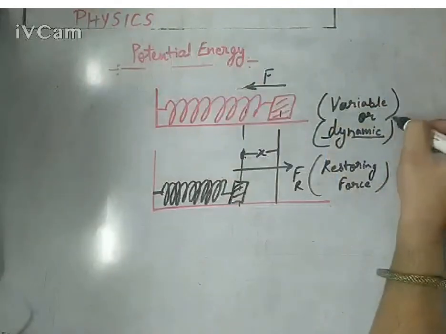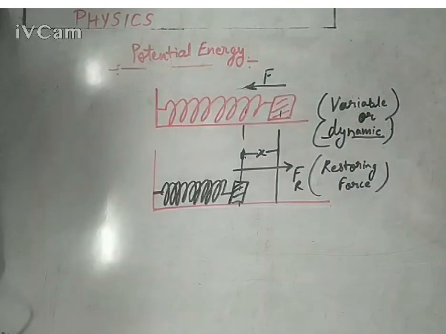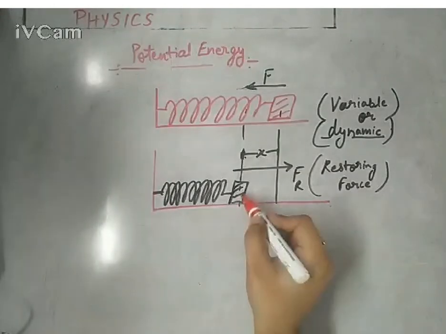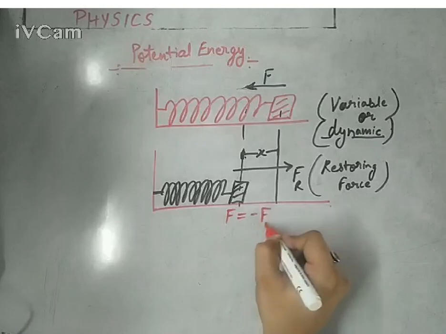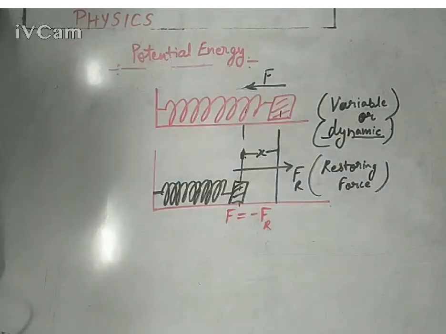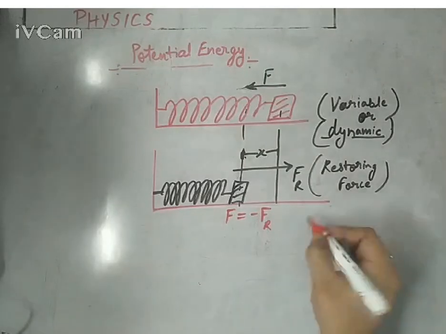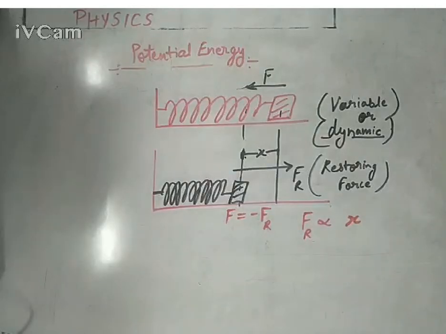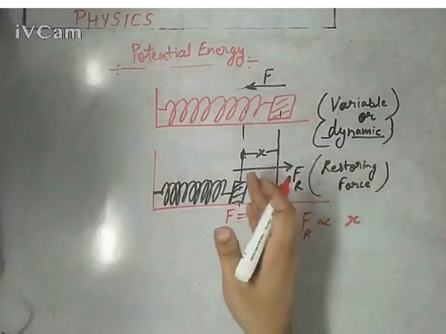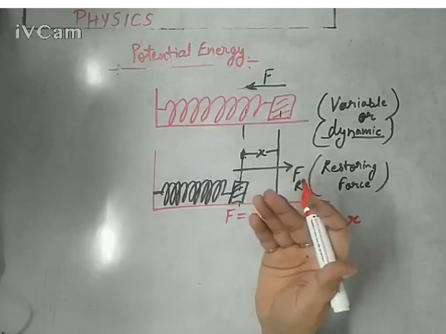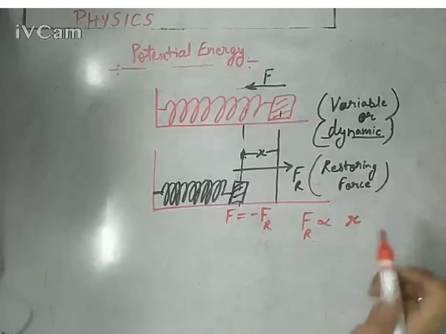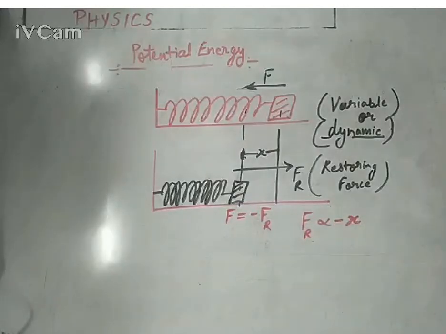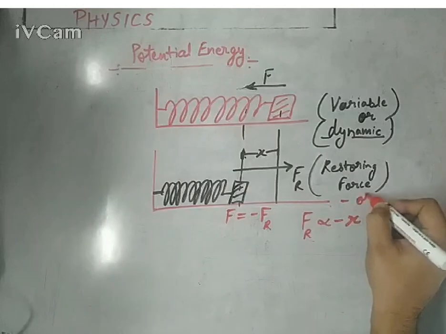And this is the theme of the derivation: if it is a variable force, then definitely you have to apply a variable force against it to keep a body at rest. If the body is at rest, definitely the applied force is equal and opposite to the restoring force. You need to pay attention, it is a variable force, meaning the restoring force is directly proportional to the level of compression or expansion. Why? The more you expand or compress the spring, the greater the restoring force you will experience. So restoring force is directly proportional to x, with a negative sign because it is in the opposite direction.